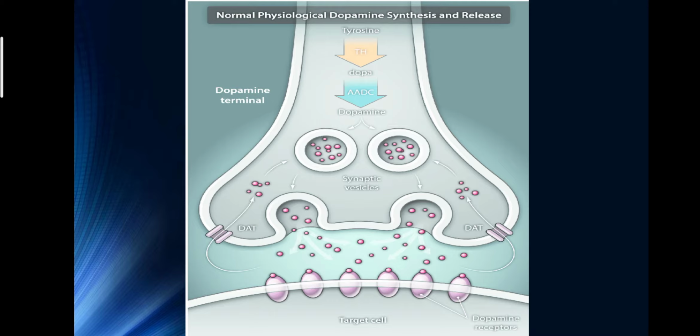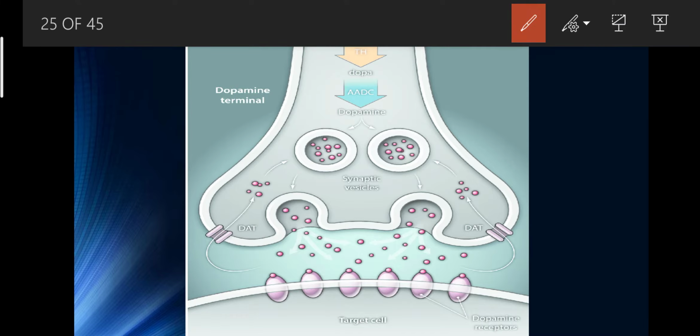Levodopa is converted into dopamine by an enzyme that I already talked about, the DDC enzyme, inside the nerve cells. But sometimes tyrosine will come, and tyrosine is converted into dopamine by the TH, tyrosine hydroxylase enzyme.